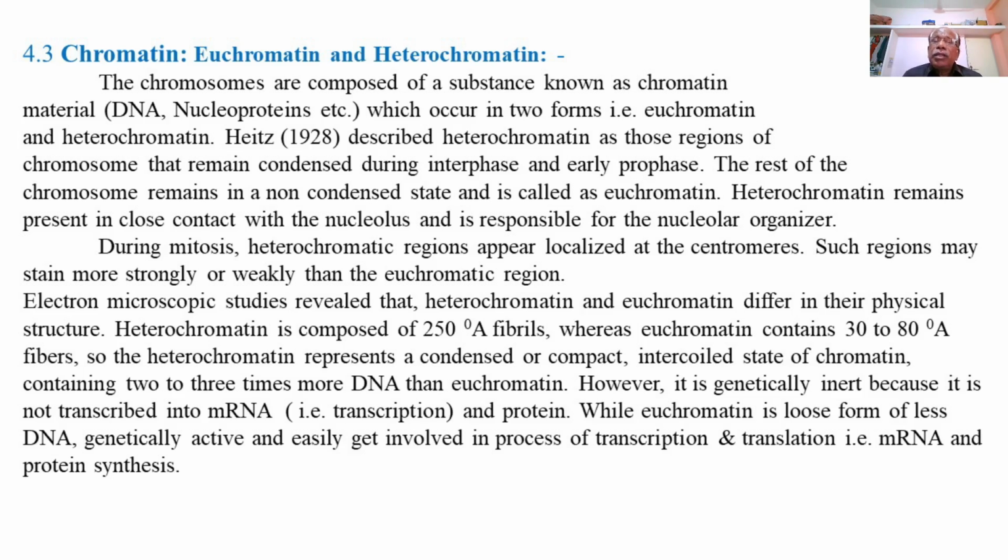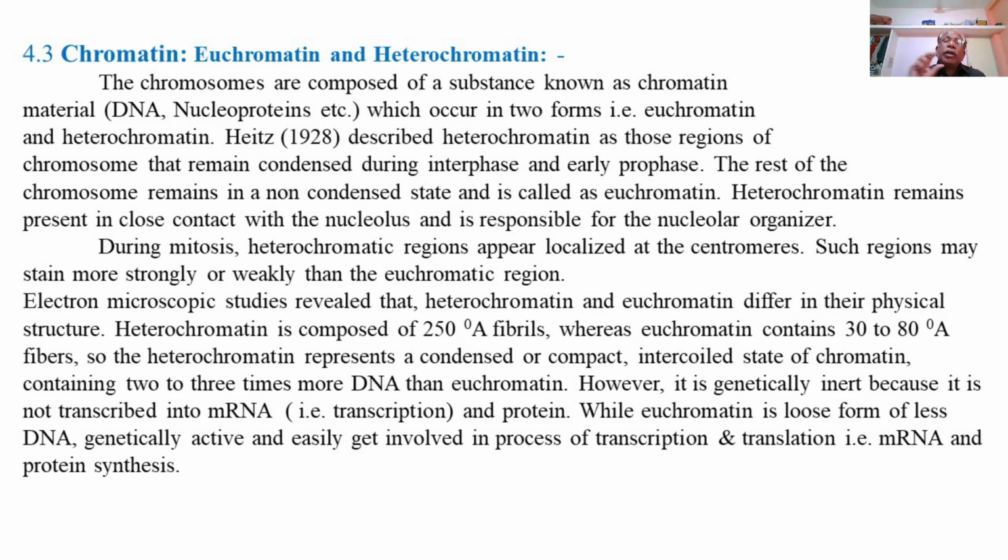While euchromatin is a loose form with less DNA, it is genetically active and easily gets involved in the process of transcription and translation, that is, mRNA and protein synthesis. So chromatins, that is euchromatin and heterochromatin, are important components of the chromosomes and are mainly composed of DNA and certain nucleoproteins to form chromatin material, or the chromatids of the chromosome.